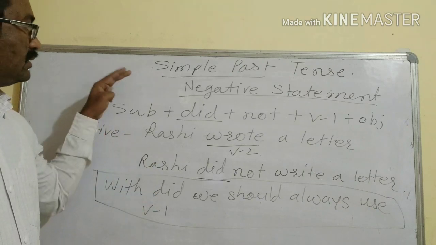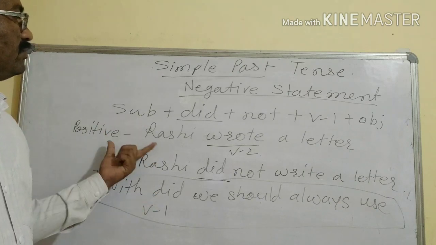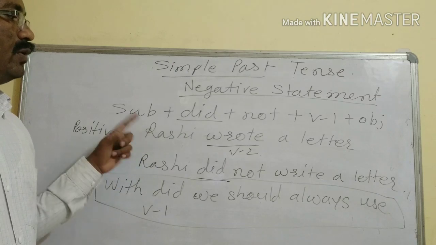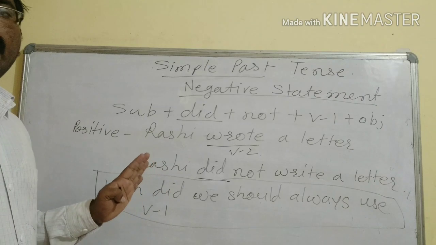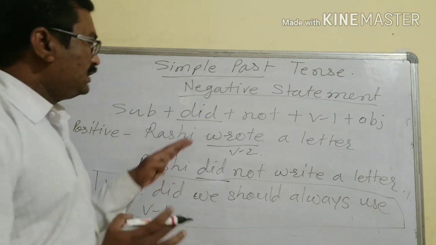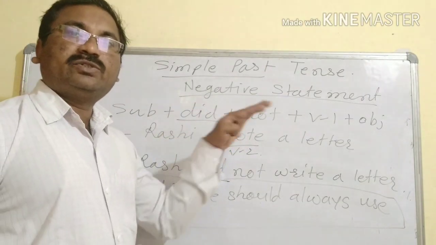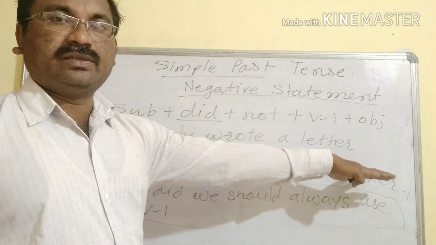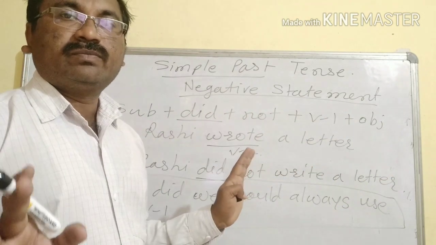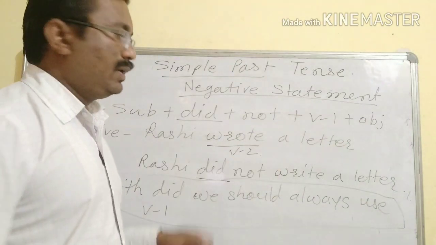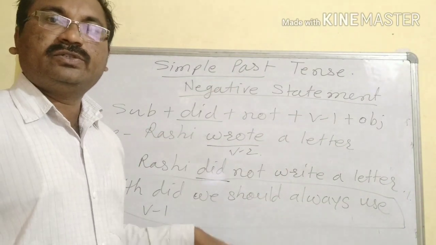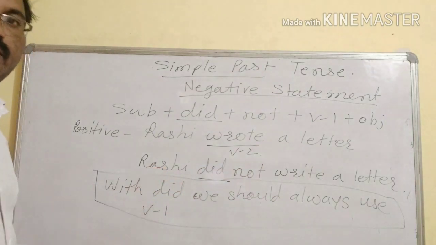Just think only one thing. In simple past tense, only in a positive statement we use V2. In the rest of the formats, meaning negative statements, yes/no type questions and WH questions, you are not going to use V2. You are going to use did, and with did you have to use V1. Other formats we are also going to see in this video only.